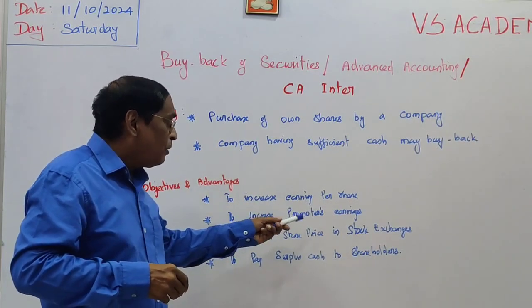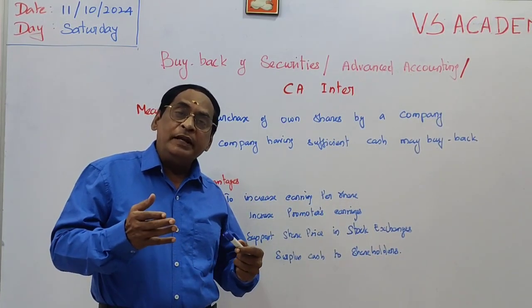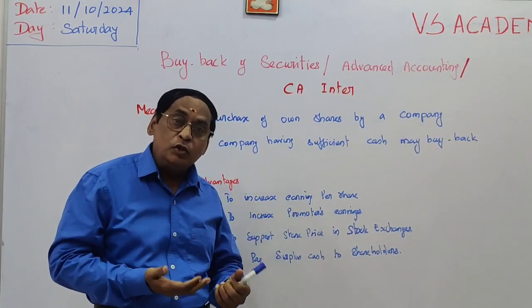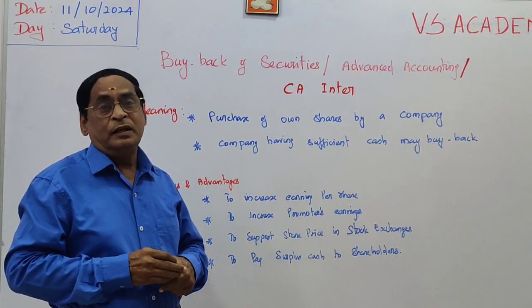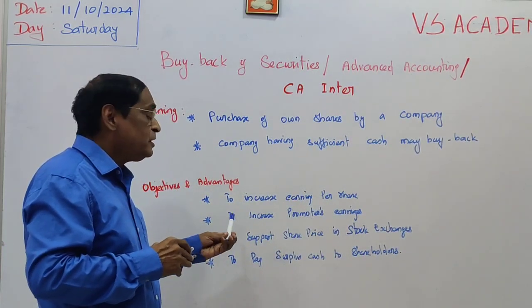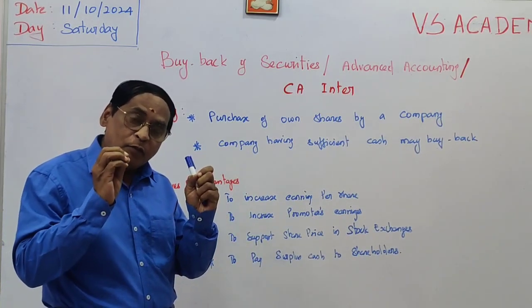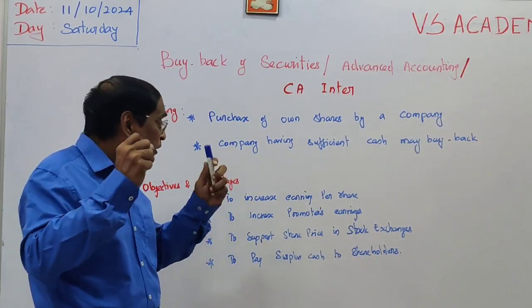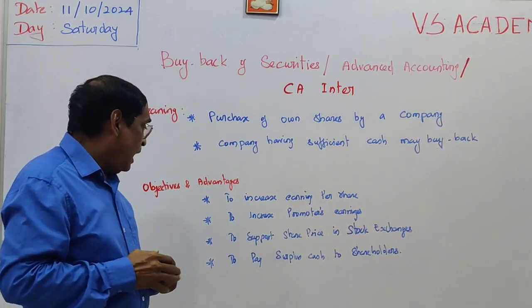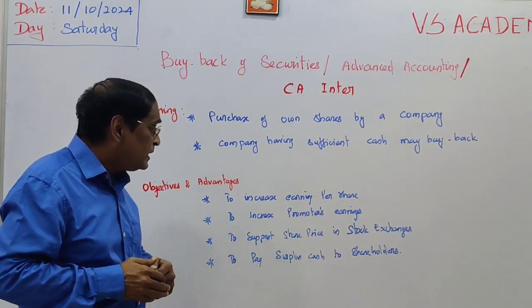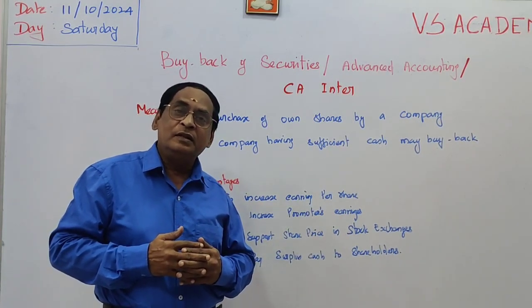And then, to increase promoters' earnings. Normally, outsiders have influence in the affairs of our company. In order to curtail that, we are concentrating on our own promoters. So, only the promoters will have more shares, and their earnings will be more. And then it helps to support the share price in the stock exchange.